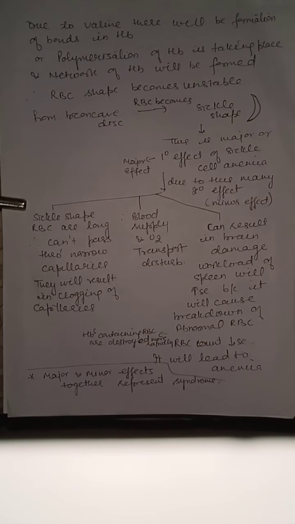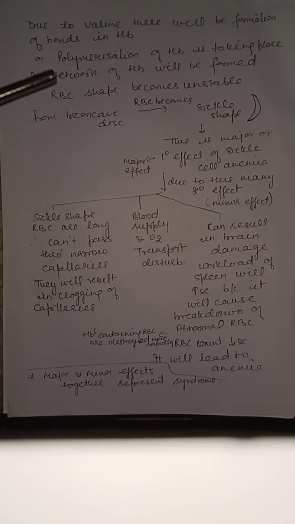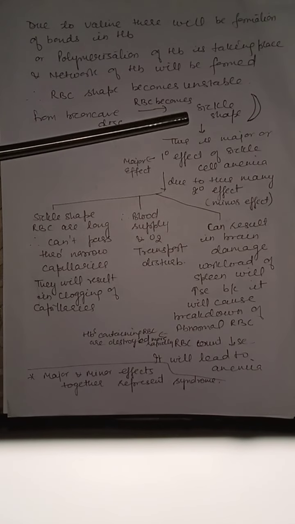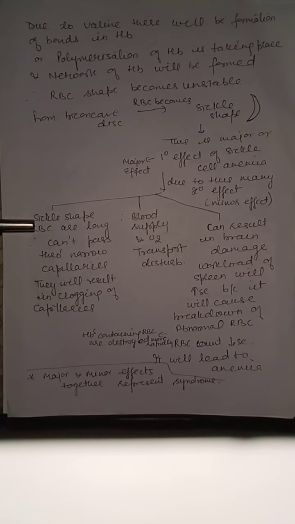For example, sickle shape RBCs are long, therefore they cannot pass through narrow capillaries. They will result in clogging of capillaries, that is, blocking of capillaries. So the primary or major effect is that RBC becomes sickle shape. Due to this sickling, the RBCs cannot pass through narrow capillaries and they will block the blood capillaries. This is a secondary effect.